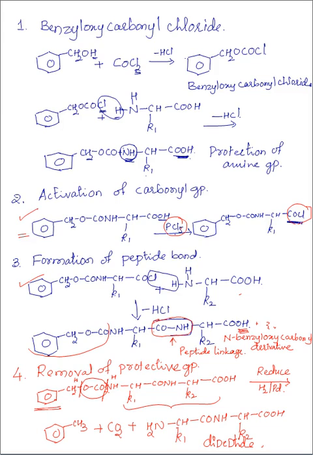So suppose you want to synthesize glycyl alanine, and glycine and alanine both are added. Then there may be a synthesis of alanyl glycine and glycyl alanine. Both the products can be obtained.